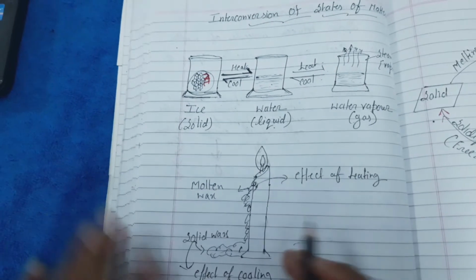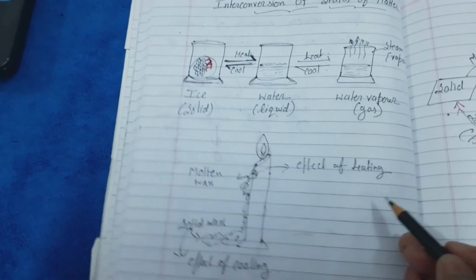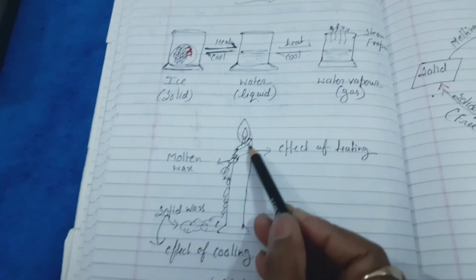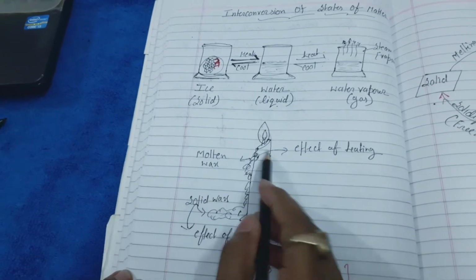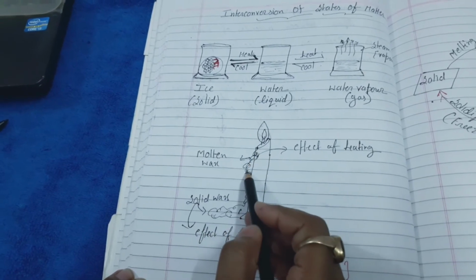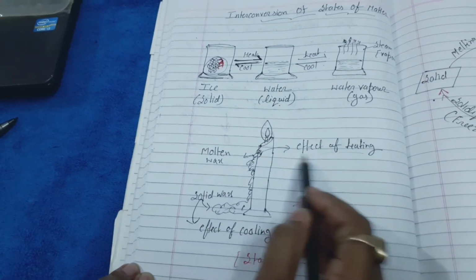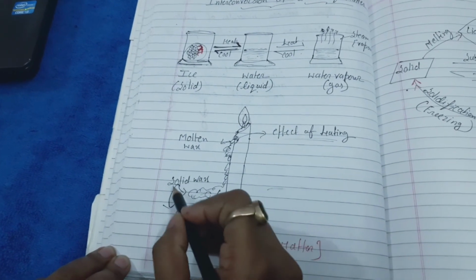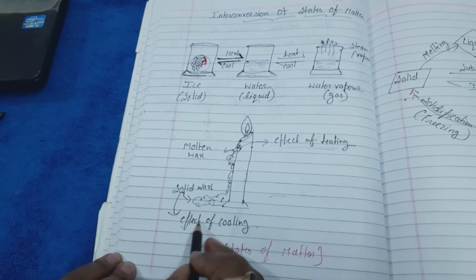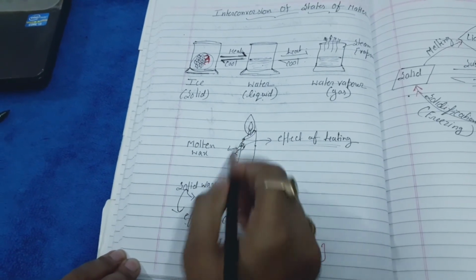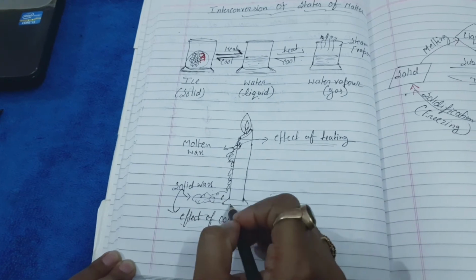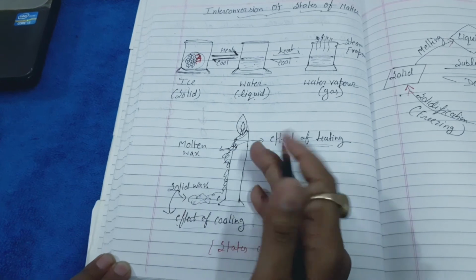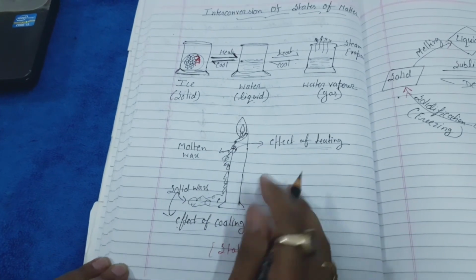Okay, if we take the example of wax, what happens? See, we just light up a candle, what happens? We can see the molten wax start melting. Why? Because of the effect of heating. As it reaches the floor, after a few minutes we can see it again solidify. Why? Because of the effect of cooling. See the distance between the supply of heat and the floor. So because of the cooling, it again solidifies. So again you can see here the conversion of one item into solid and liquid.